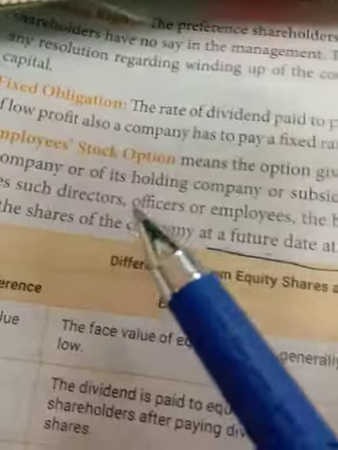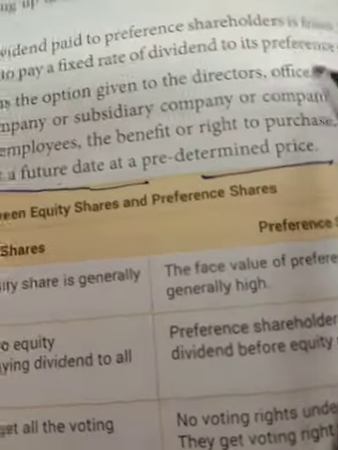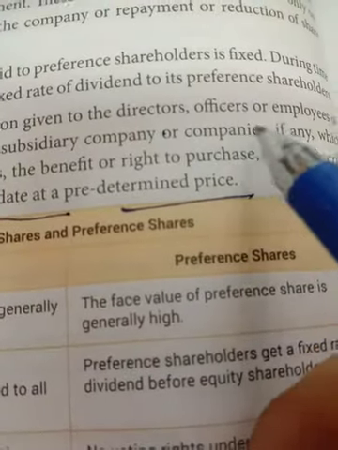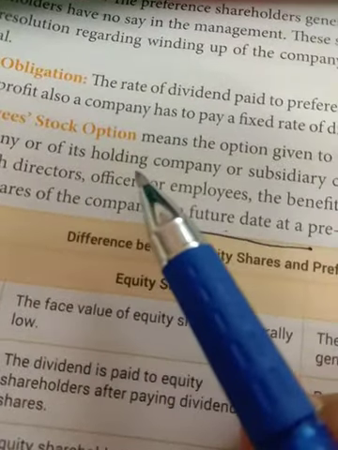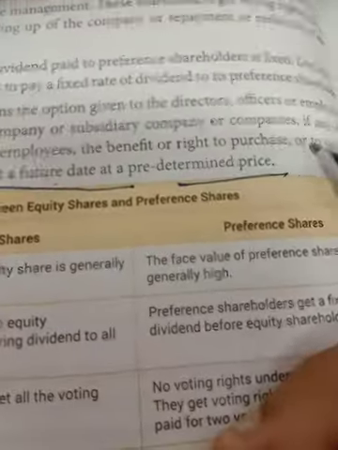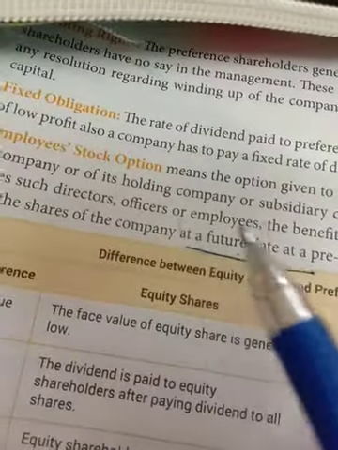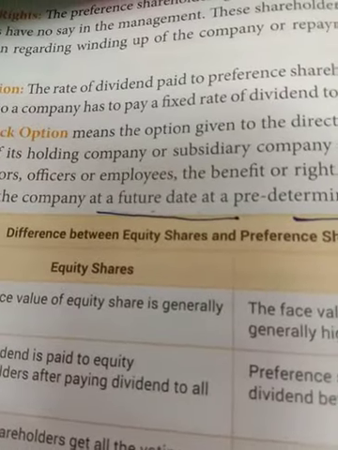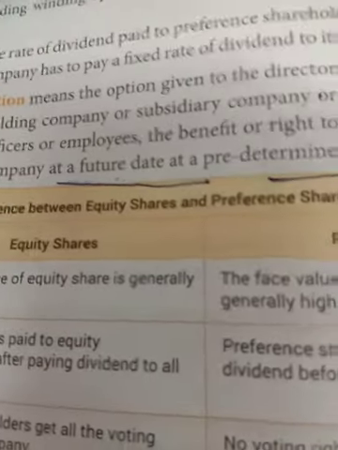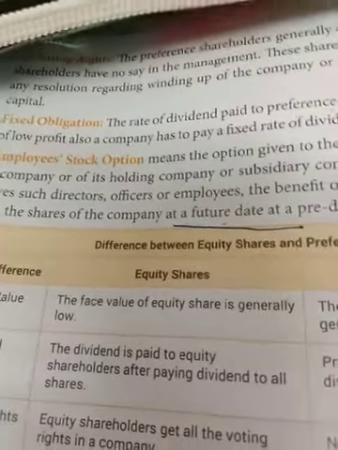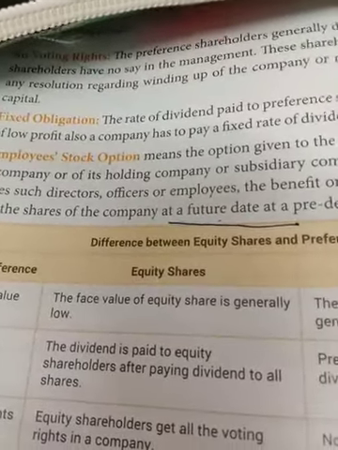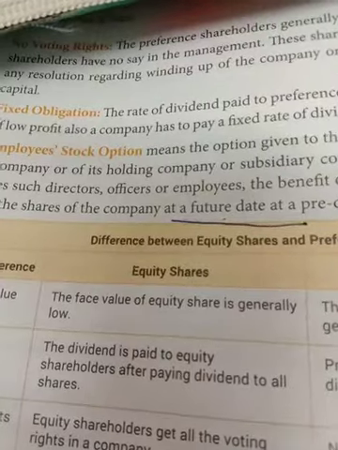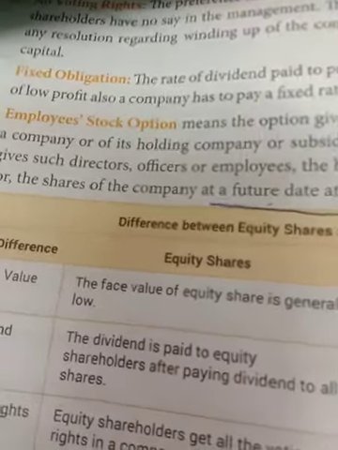But this right is specifically for these types of people, with these designations: director, officer and employees, or you can say the holding companies and subsidiary companies, they have the same right. So they have the right to purchase shares at a predetermined price at a future date. And this employee stock option scheme is basically related to the equity shareholder, not generally to the preference shareholder.